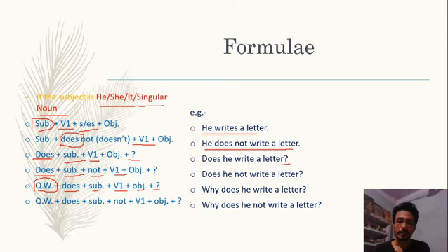In WH type question, if the question is in negative, then the structure is question word plus does plus subject plus not plus verb first form plus object plus question mark, which is always used in writing, not in speaking. While speaking, our tone decides whether we are speaking a question or simply a statement. For example, why does he not write a letter?